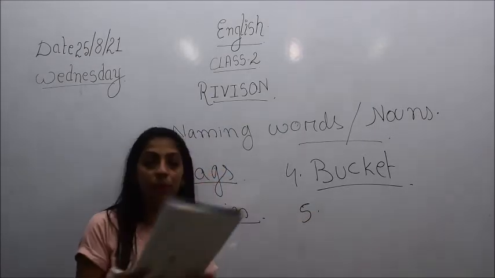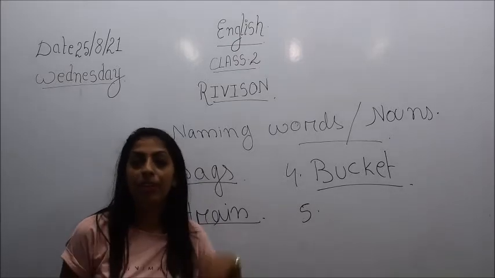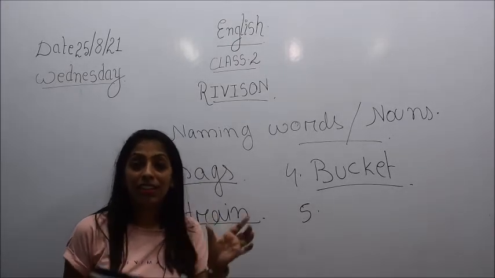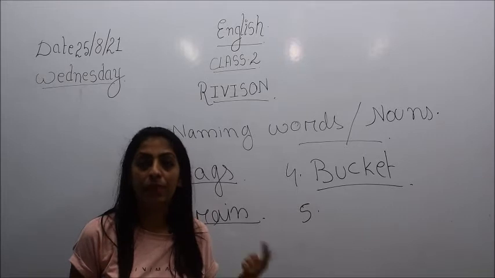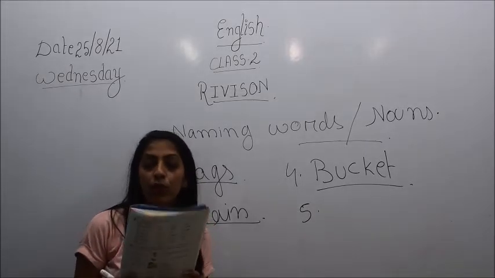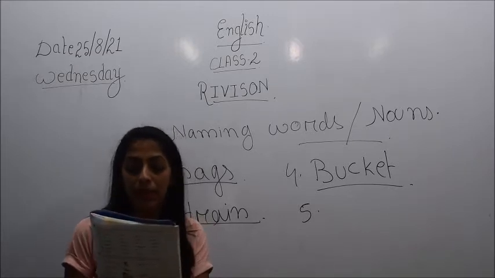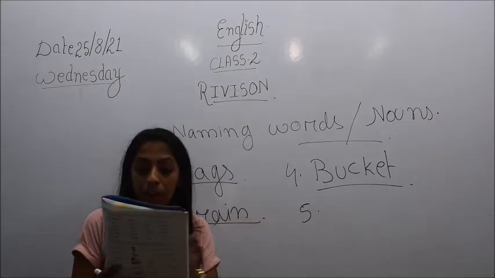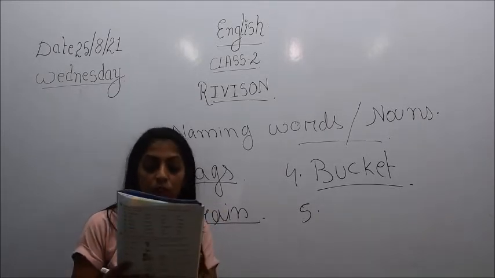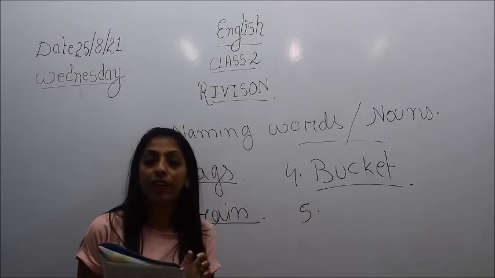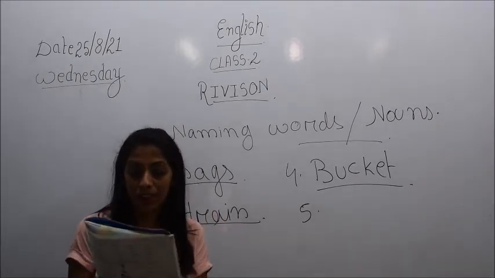So we will see what is there in number 5. Meera went to the dash last Sunday. So where did Meera go? Here in this sentence you have been given the clue that Meera went somewhere. That means she might have gone to some place, right? So which one will it be? Here bucket is a thing, book is a thing, train is a thing, pilot comes under a person, and bags is a thing. So museum is a place. So from the given options you have to write down the museum. Therefore, Meera went to the museum last Sunday.